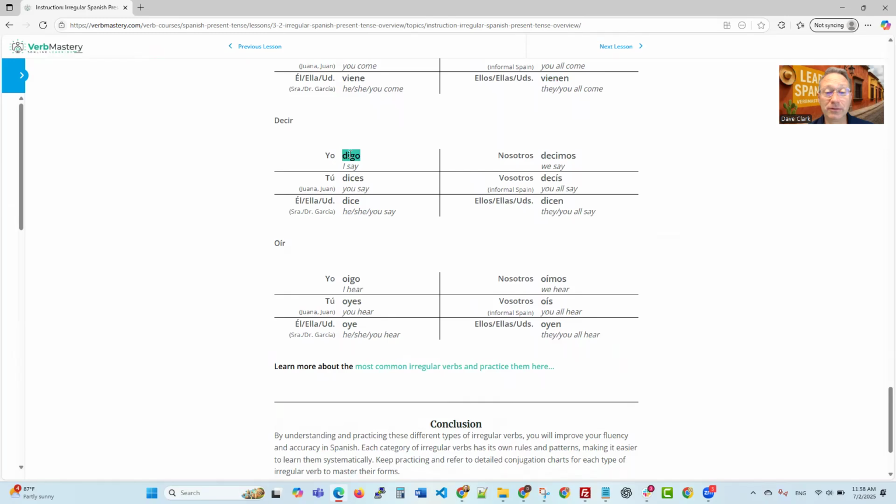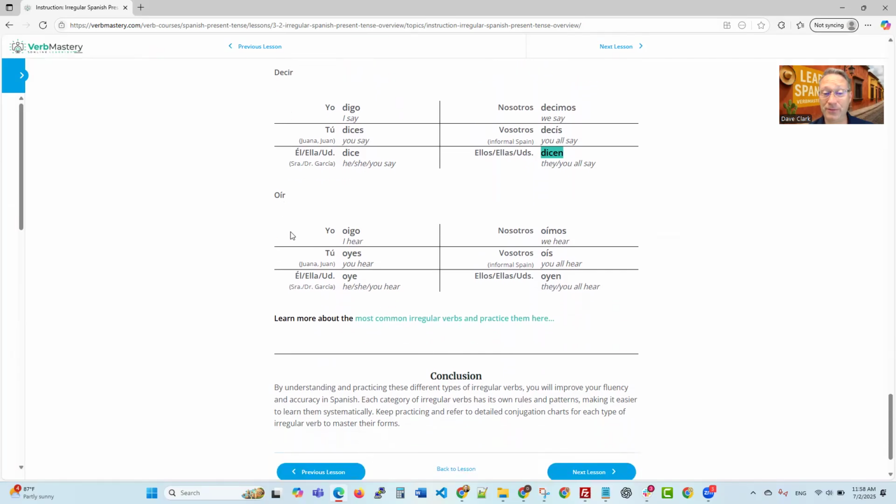Okay, the next one is decir. Yo digo, dices, dice, decimos, decís, and dicen. Again, be sure and repeat these aloud to connect that part of your brain, help you remember, and to better enable you to say them easier in the future.